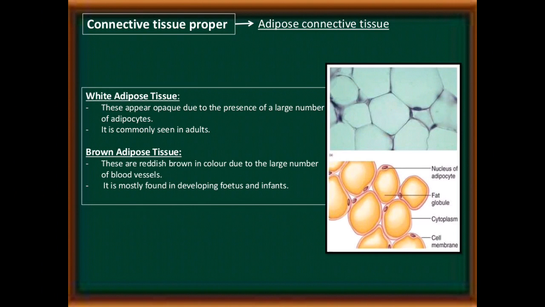There are two types of adipose tissue. White adipose tissue appears opaque due to the presence of a large number of adipocytes. It is commonly seen in adults. Brown adipose tissue is reddish brown in color due to the large number of blood vessels. It is mostly found in the developing fetus and infants.